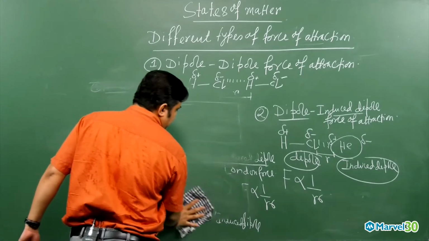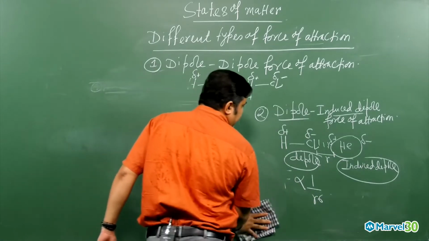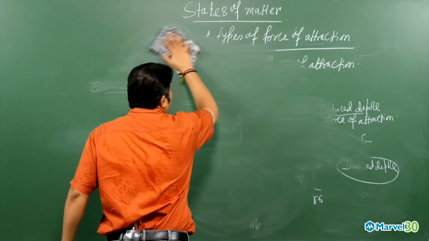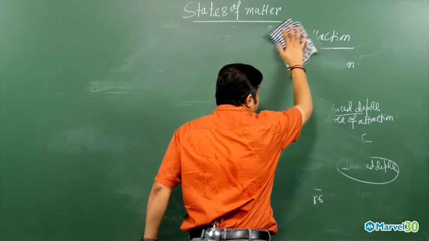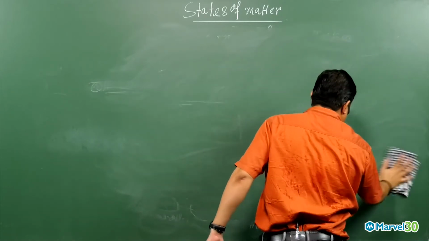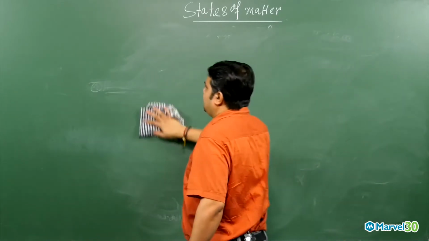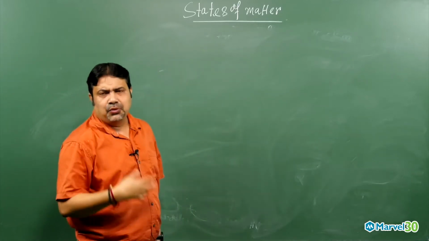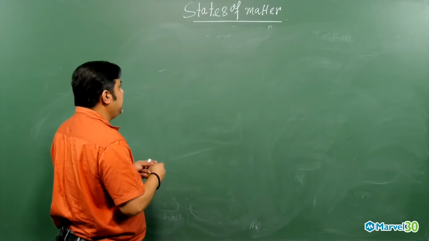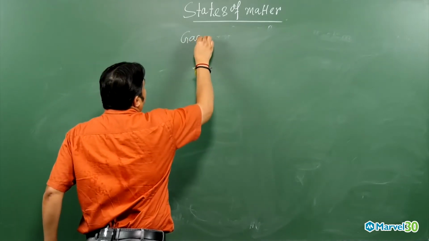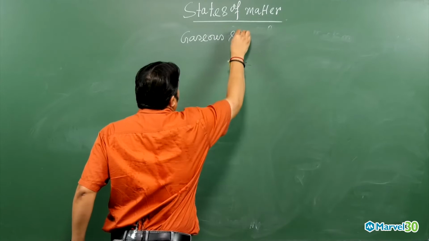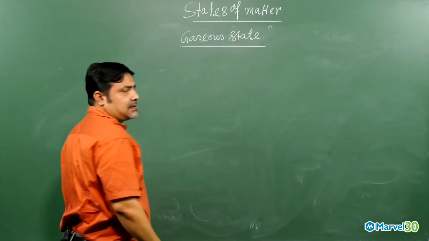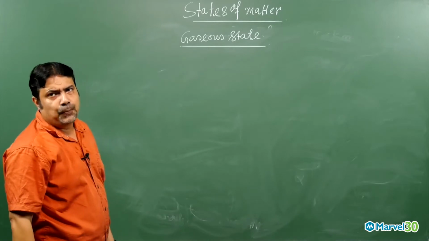Depending on the force of attraction, the states of matter will exist. When the thermal energy is high, one state will be converted to another state. Already we discussed these things. Now let us focus on the gaseous state. In the gaseous state, when the gas is in a cylinder, to define the state of matter you need certain parameters. So our focus is the gaseous state, and to define the state of the gas, a few parameters are required.